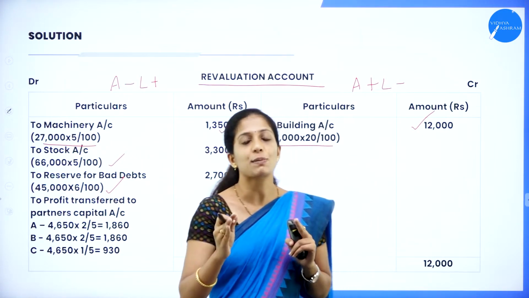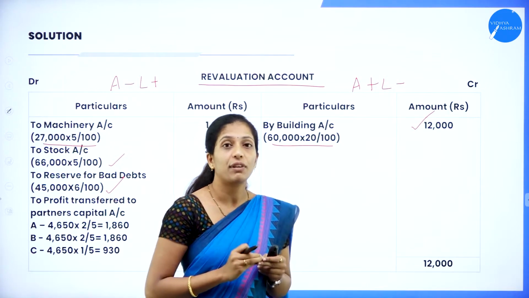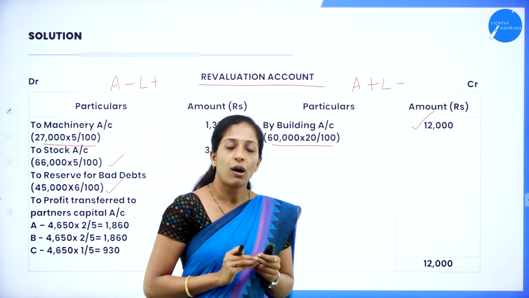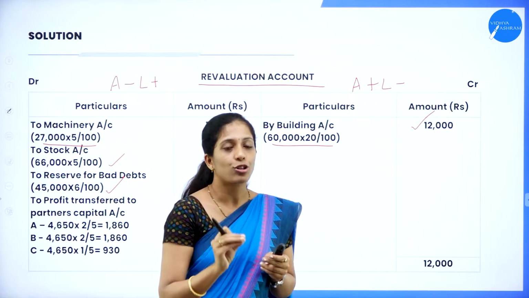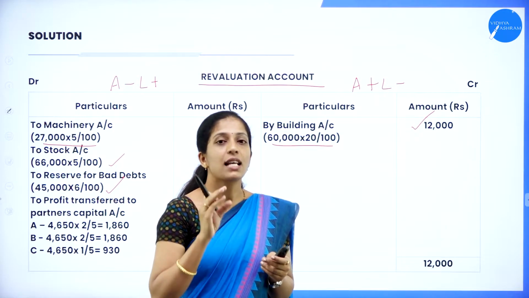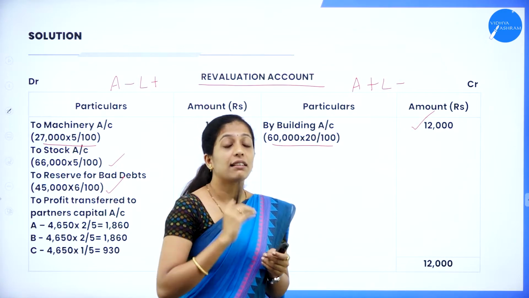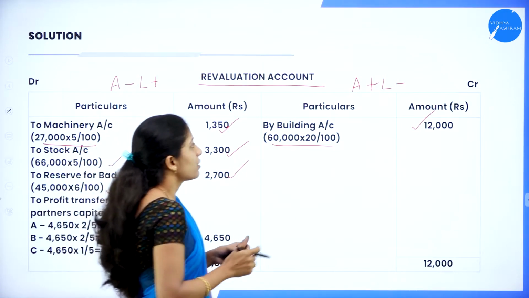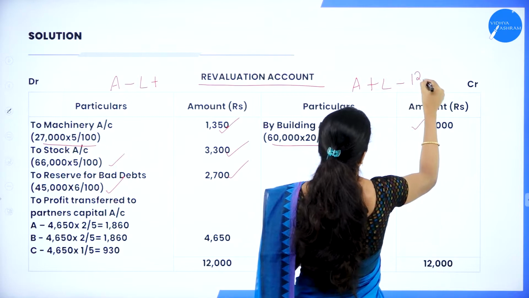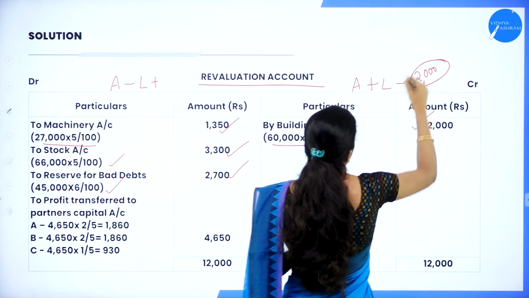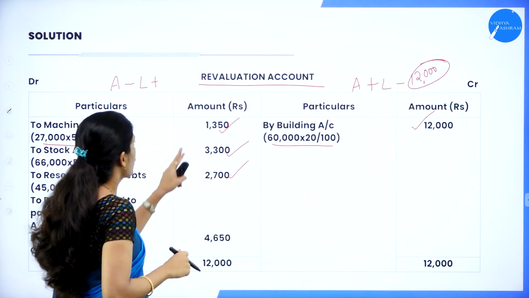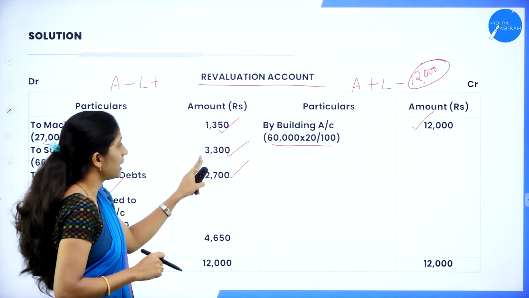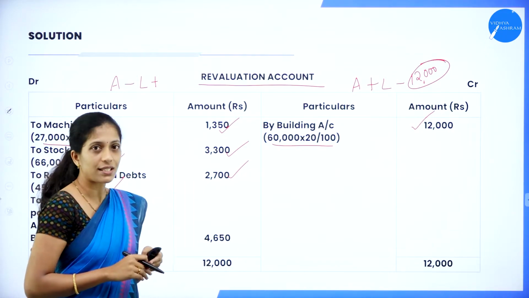So we have to balance both the side, and the balancing figure will be either revaluation profit or revaluation loss, and that has to be transferred to all the partners including retiring partner in their profit sharing ratio. Now if you see the credit side, so it is 12,000. Whereas in the debit side, so we are having 1,350, 3,300 and 2,700.